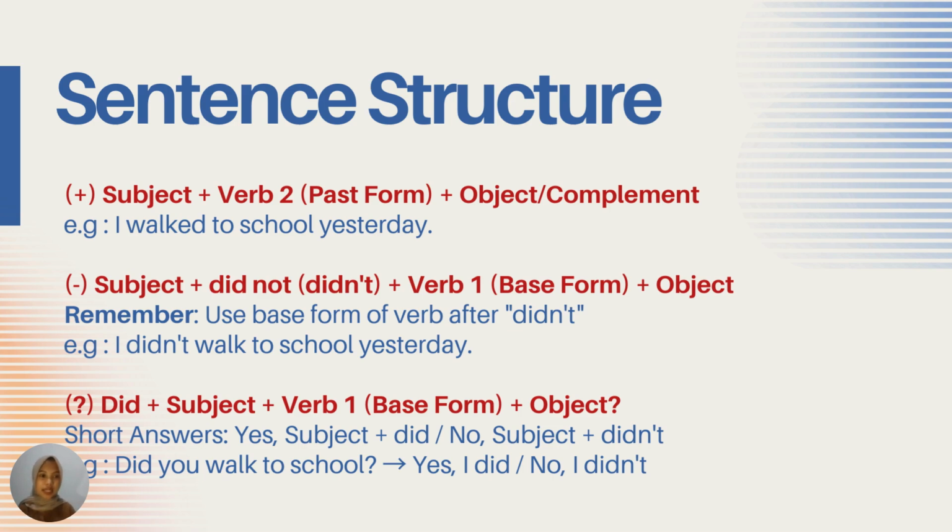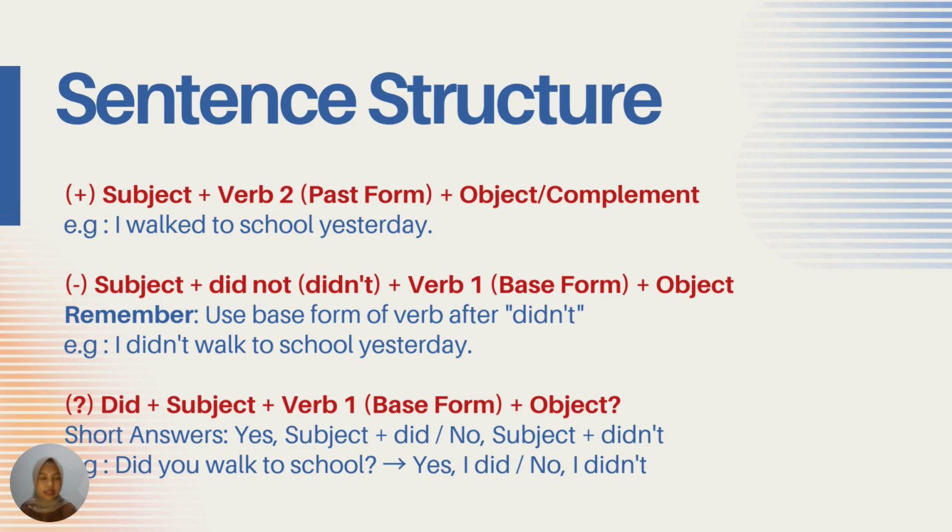And then the second one is for a negative sentence: subject plus did not or didn't plus verb one or base form plus object. Remember, use the base form of the verb after didn't or did not. For example, I didn't walk to school yesterday.